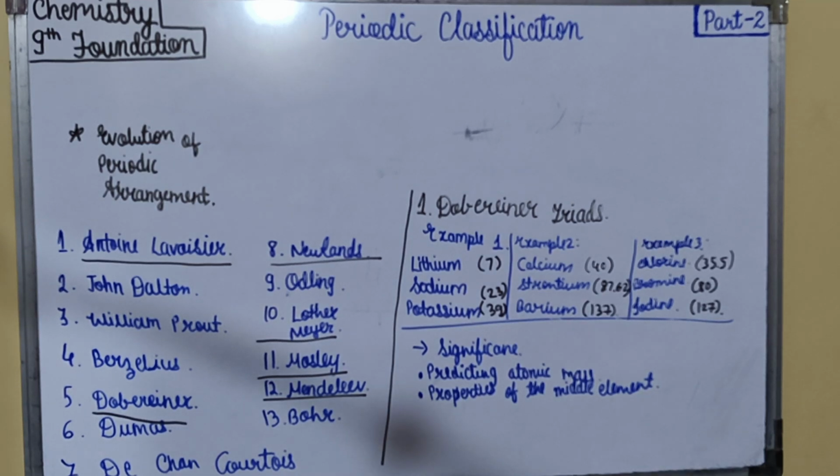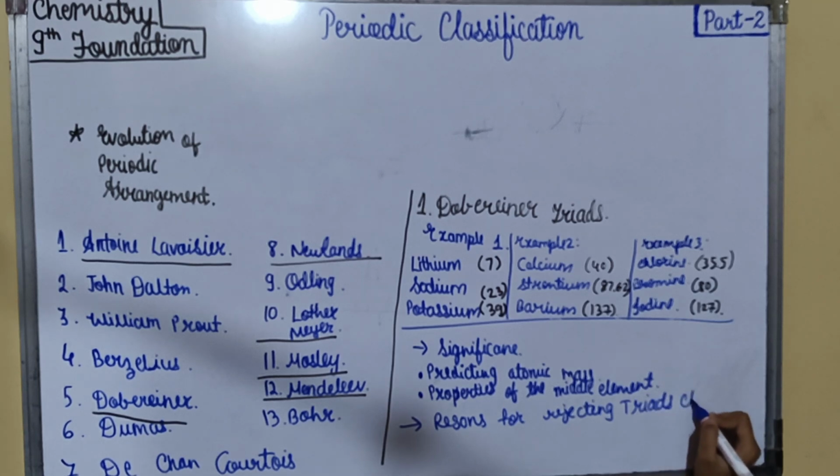However, only a few elements could be arranged in such triads. Also, there are some reasons for rejecting the triads classification. First was that grouping of all elements is not possible. Since the number of elements is large, it is not possible to group all the elements into triads.